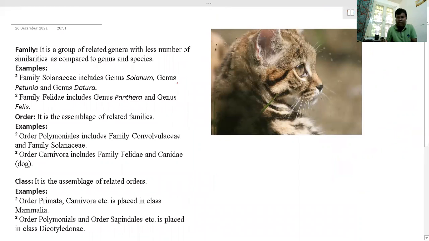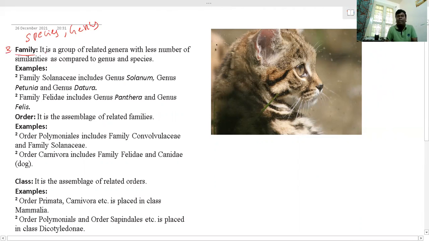So how can you define family? Just now we discussed the hierarchy of taxonomic categories from species up to kingdom. Species is completed, and genus is over; we discussed them in the proper way. Next, the third one is family. Family means very simple: a group of related genera, with a lesser number of similarities compared to genus and species, is called family.